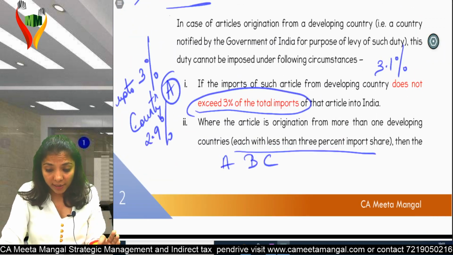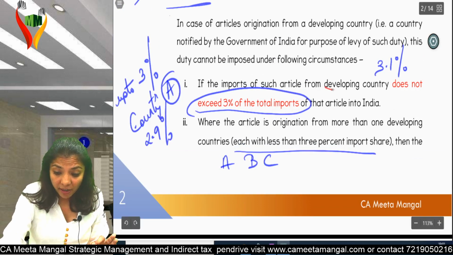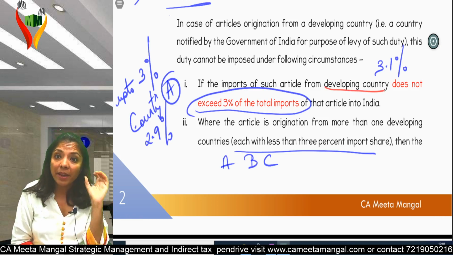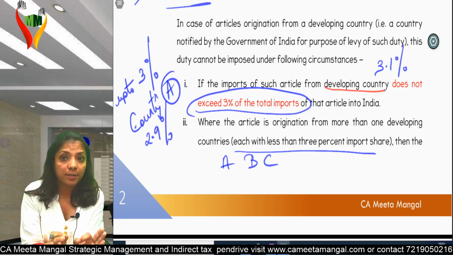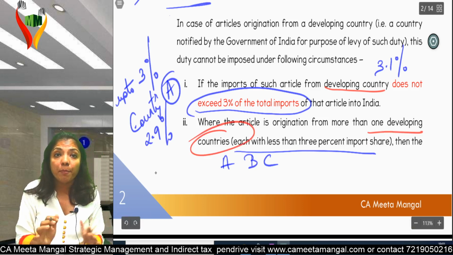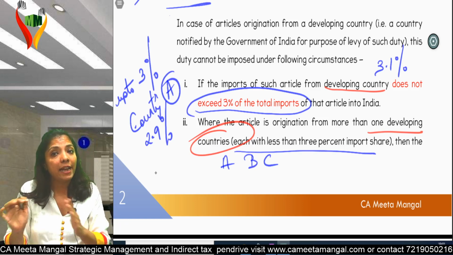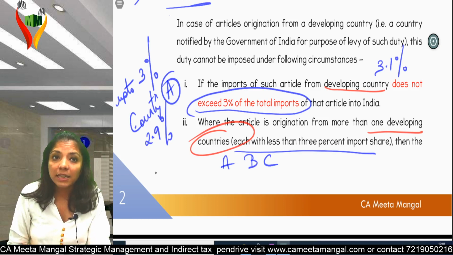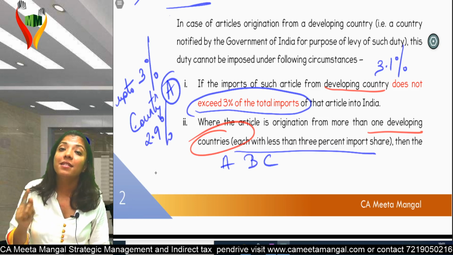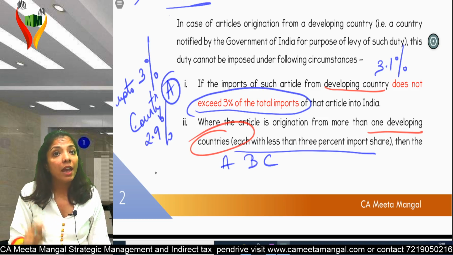When you're importing from just one developing country, only one developing country, I will see up to 3%. But when it is more than one developing country, that means each country's share is not 3%, it is less than 3%, and in totality it is up to 9%. So if it is only one developing country, the limit is 3%. Whereas for more than one developing country, the limit is less than 3% individually, and in totality up to 9%. Am I very clear?